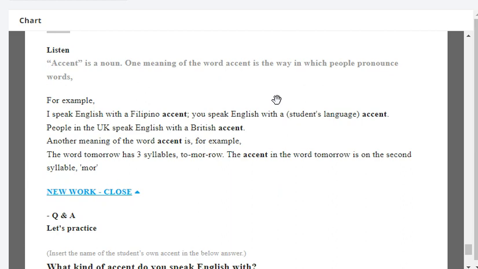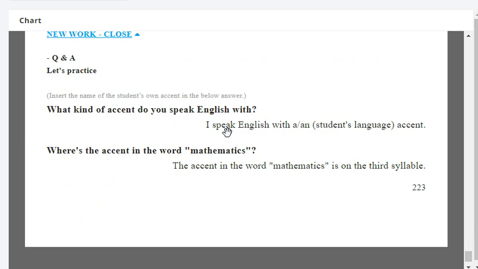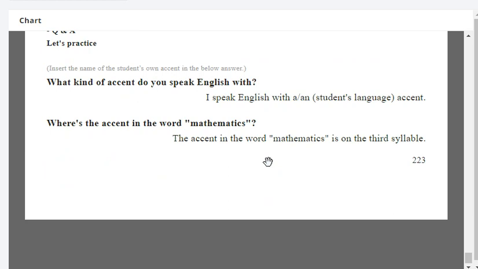What kind of accent do you speak English with? I speak English with a Japanese accent. Japanese accent. Very good. Where's the accent in the word mathematics? The accent in the word mathematics is on the third syllable. Very good.